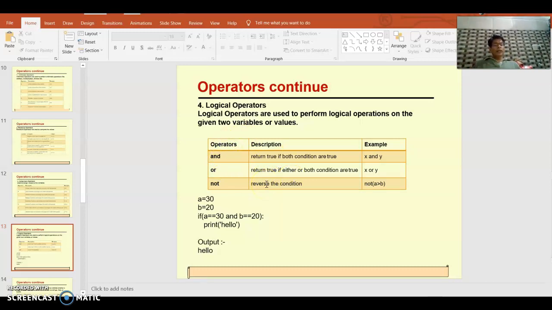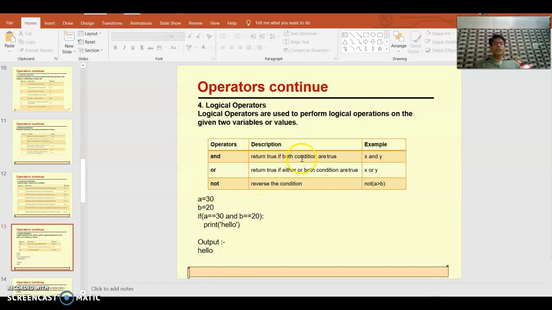Let us see how it works. a equal to 30, b equal to 20. Now I have given the condition here. You can see we have connected two expressions through and, as I already told you. With a equal to 30, this is true, and this is also true. So true and true will give true.